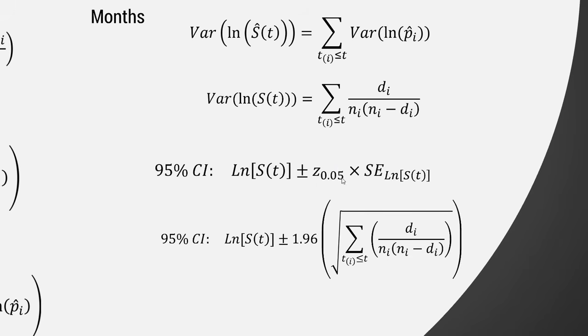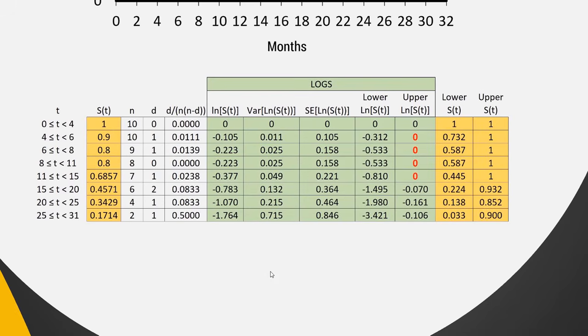Okay, if we're assuming that it's a normally distributed confidence interval, which we can do, I think, when n gets large. Here, n is probably not sufficiently large for us to do this, but we're going to do it this way anyway, times the standard error of the log of S(t), which is just the square root of all that junk. So we now have the actual formula we're going to use to find the confidence interval for the log of S. Wow.